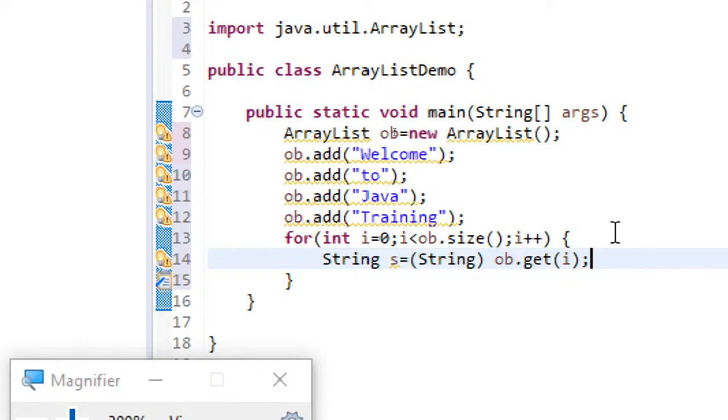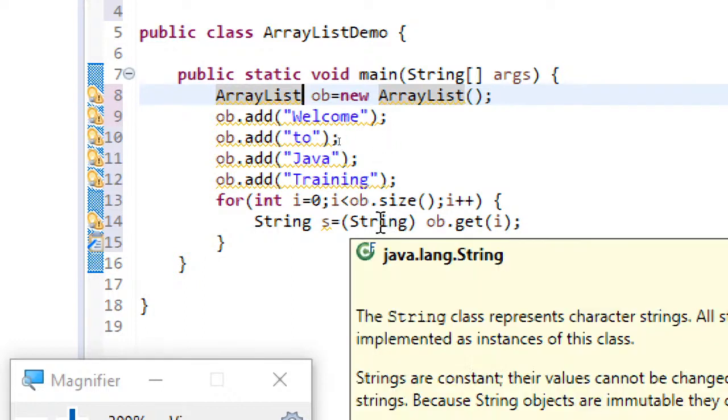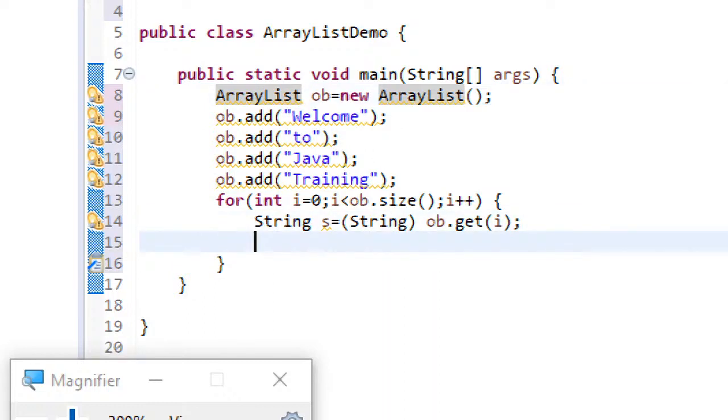But the compiler doesn't understand, since you are using a non-generic collection, whether you are doing it genuinely or not. You have to tell it explicitly like this by doing casting, and then you have to just print this.